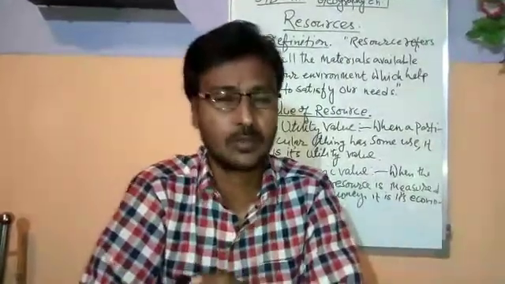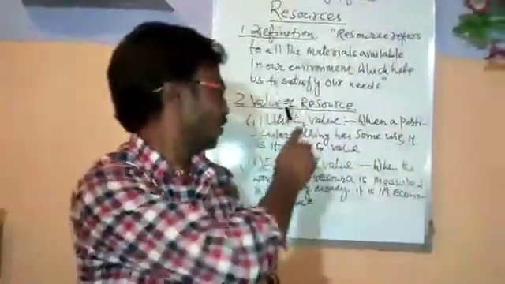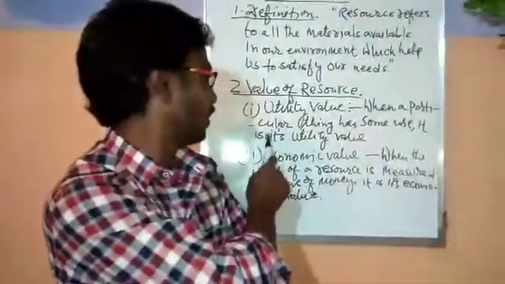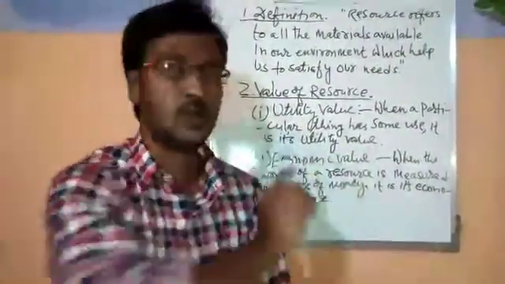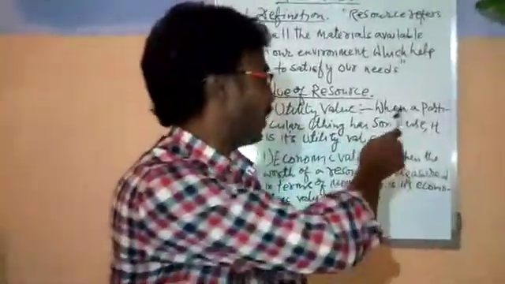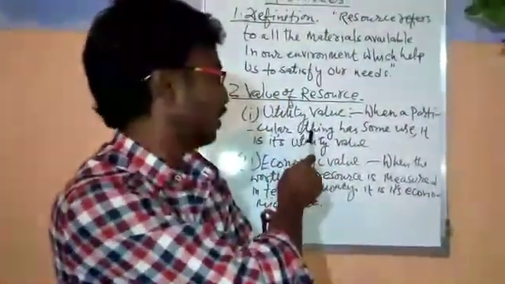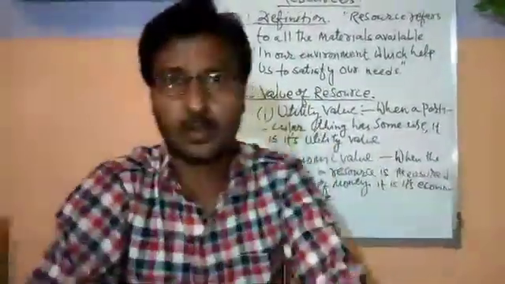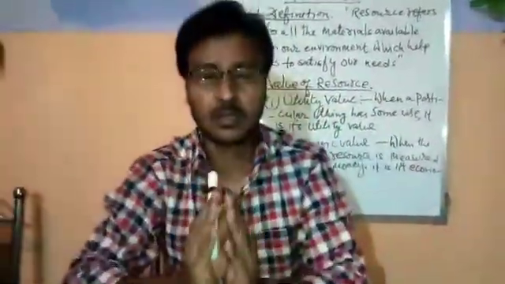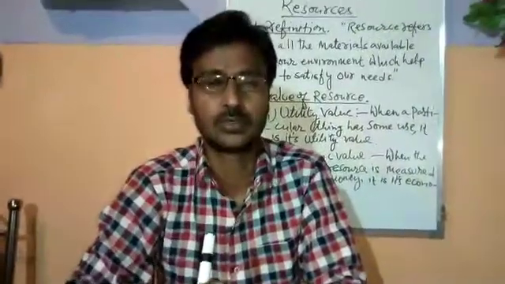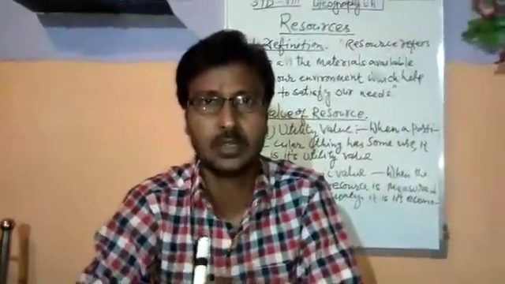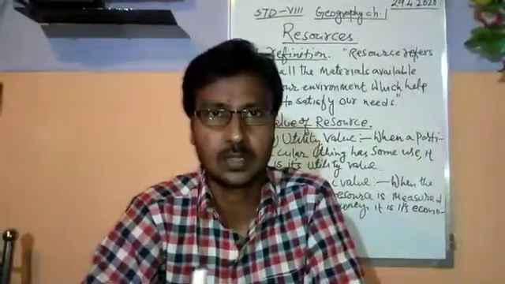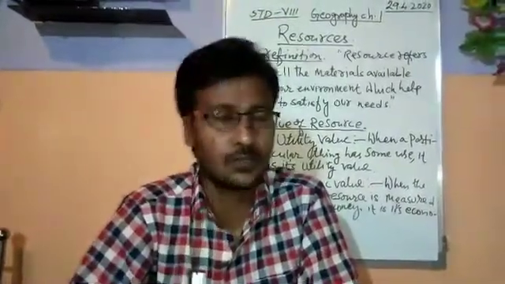What is the meaning of utility value? When a particular thing has some use, it is its utility value. Once again I am repeating, when a particular thing has some use, it is its utility value. For example, you may say soil has no use for us.